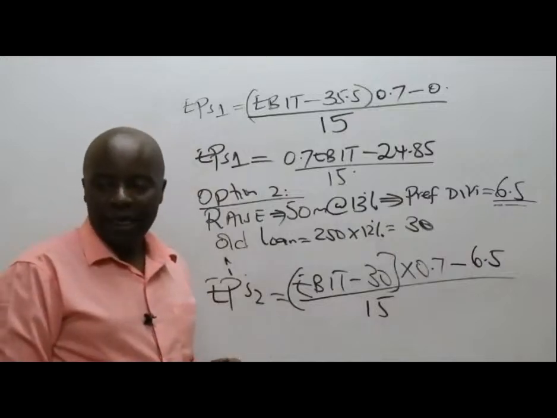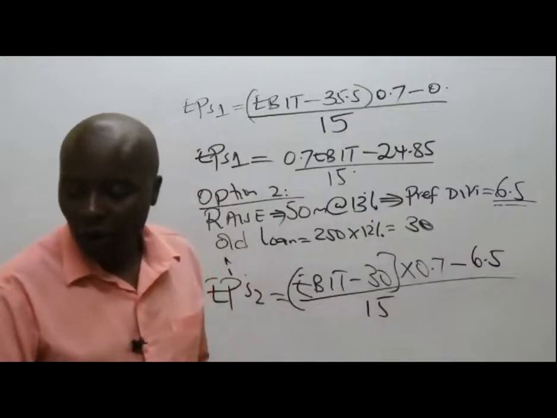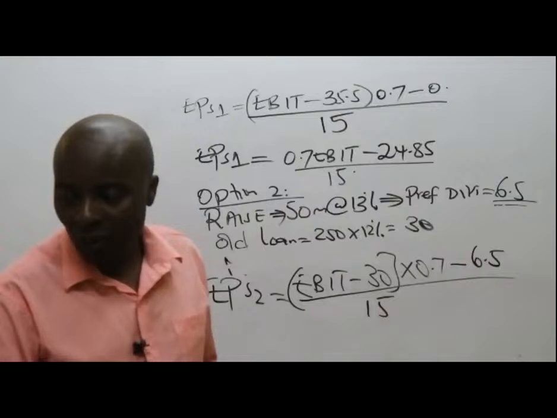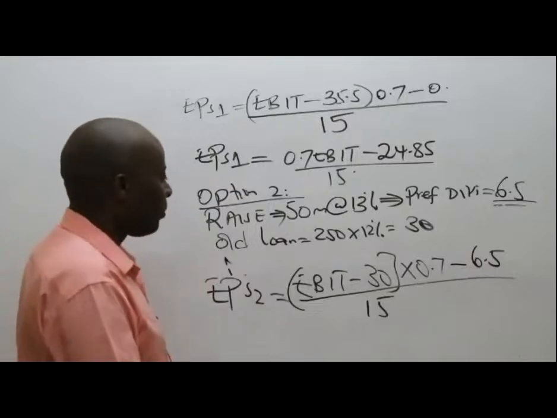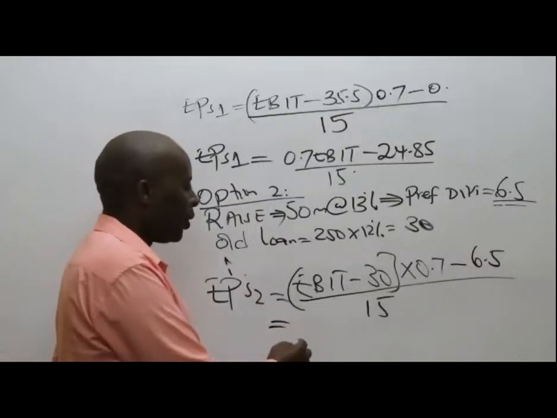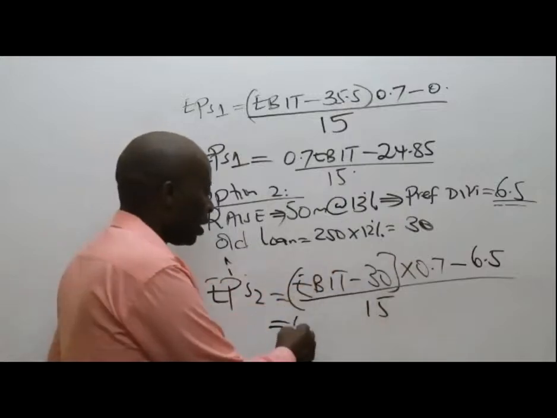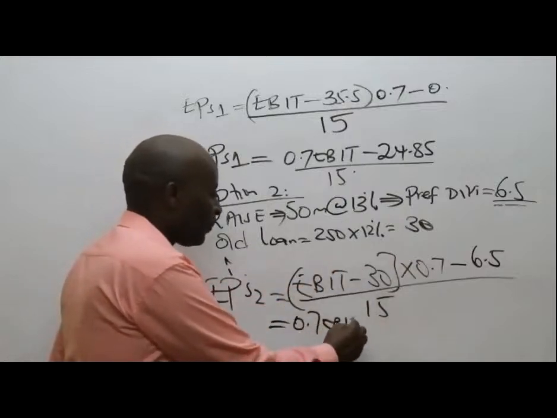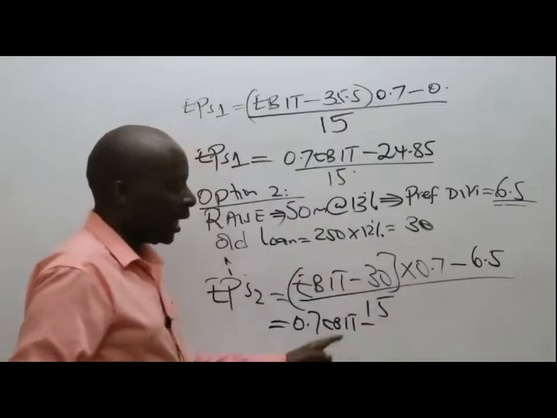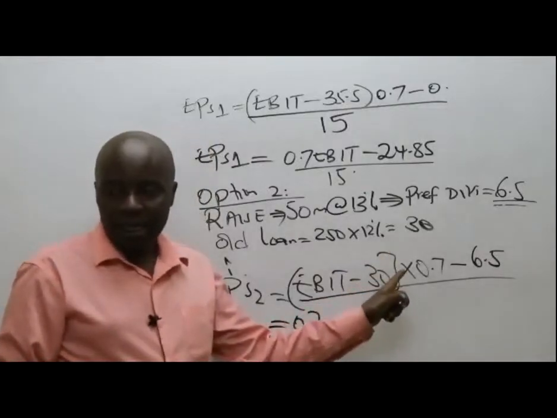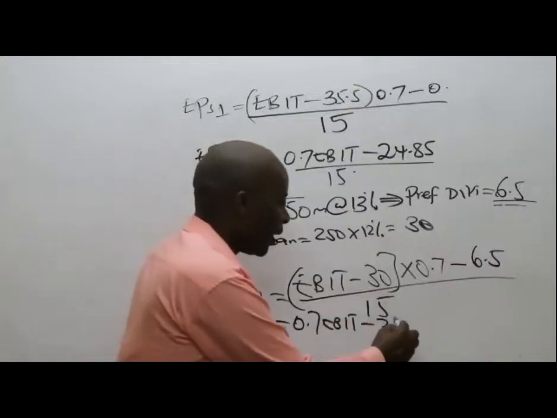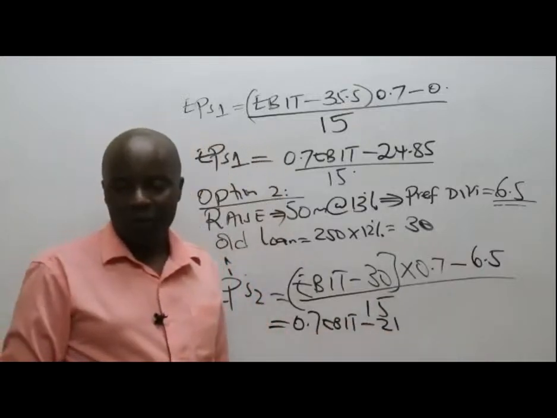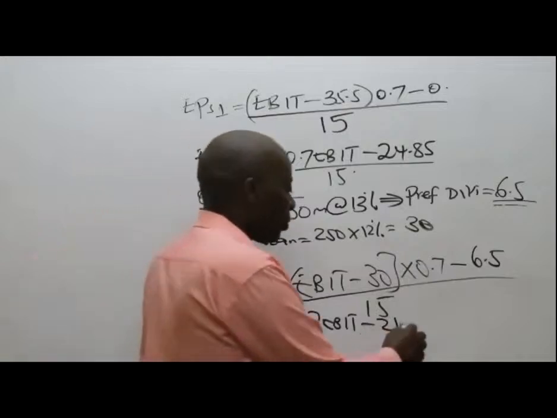So please go ahead and try simplifying this for us. So what will we be having here? This and this gives me 0.7 EBIT, minus 30 times 0.7. 30 times 0.7 gives me 21.